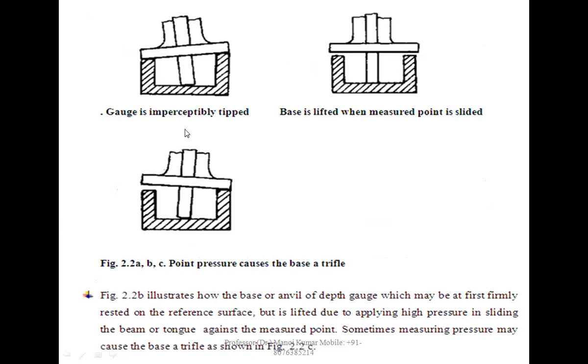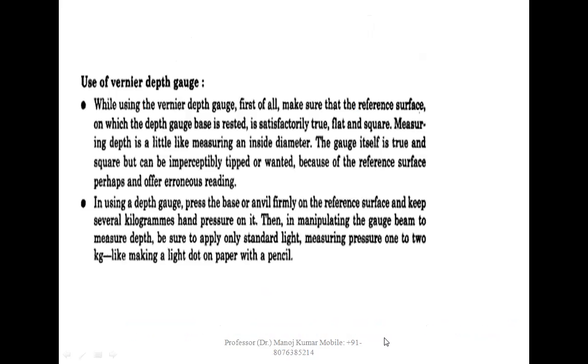Gauge is imperceptibly tipped. Base is lifted when measured point is touched. Point pressure causes the base to tilt. Figure illustrates how the base or anvil of the depth gauge, which may be at first firmly rested on the reference surface, is lifted due to applying high pressure in sliding the beam or tongue against the measured point. Sometimes measuring pressure may cause a little sound in the figure 2.6.